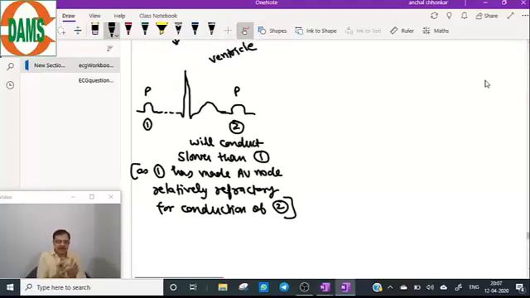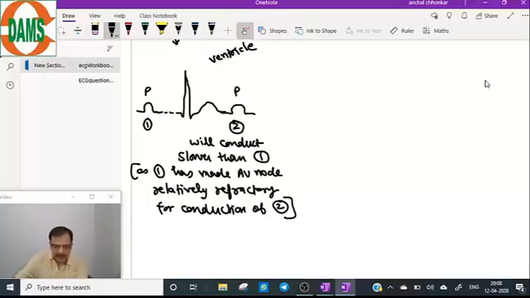So that means the first impulse conducts through the AV node so slowly that it has made it relatively refractory for the subsequent impulse, and subsequent impulse means number 2 impulse. So the number 2 will conduct slower than the 1 in AV node, because 1 has made the AV node relatively refractory for conduction of 2.